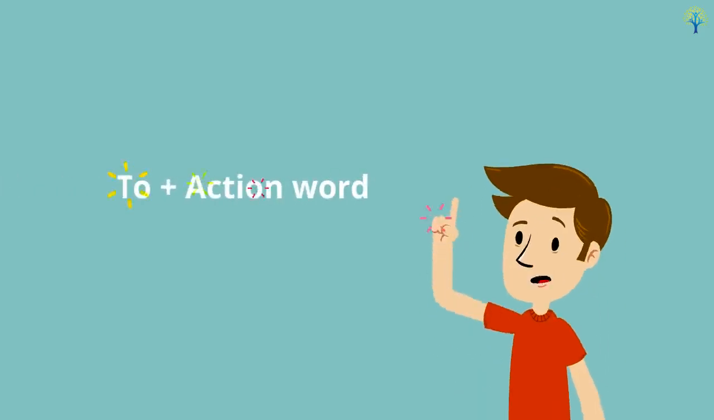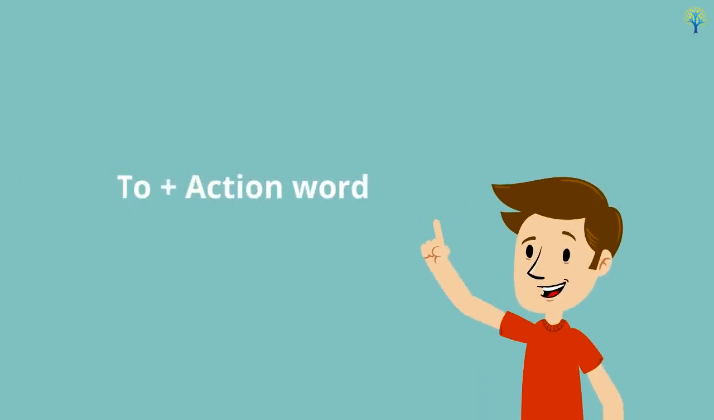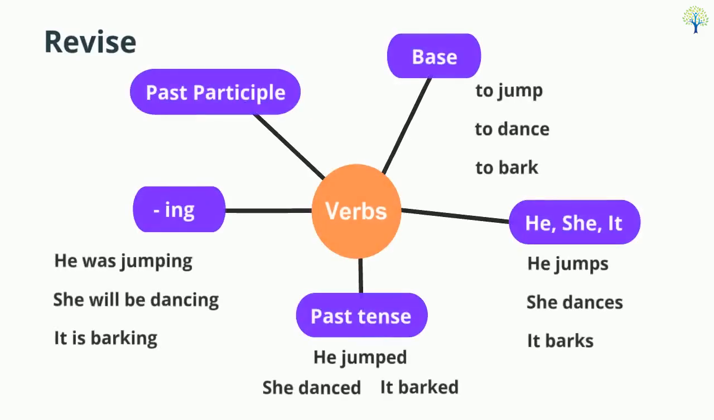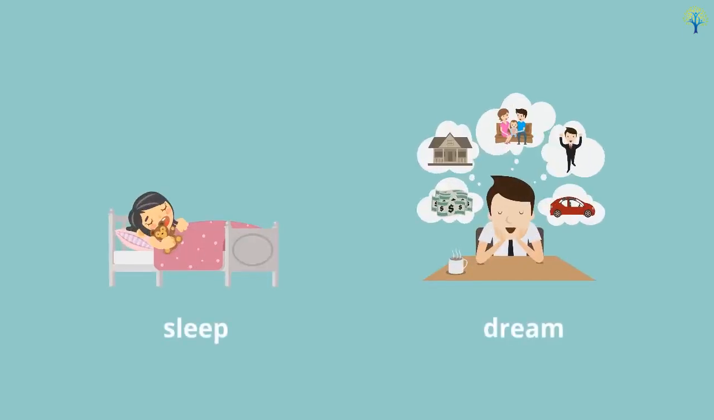In this video, you will learn about using to with an action word. This topic is a part of verbs. As learned earlier, verbs can change their form in 5 ways. Verbs or action words like sleep, dream can be used with or without to before it. For example, to sleep. To dream. Use to before an action word to talk about why you did something.